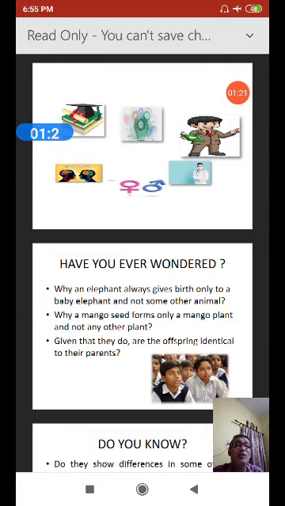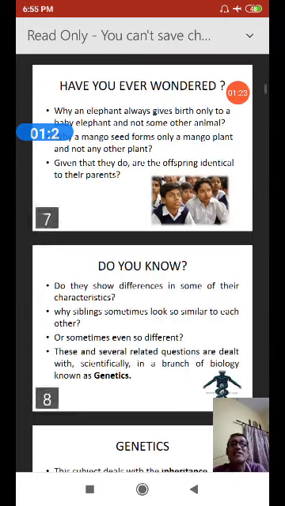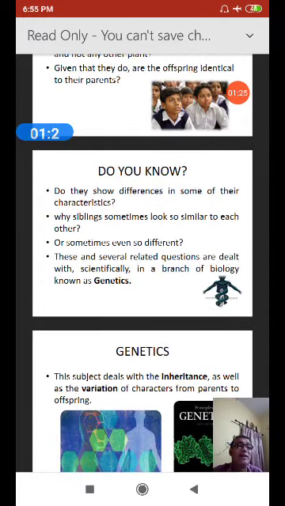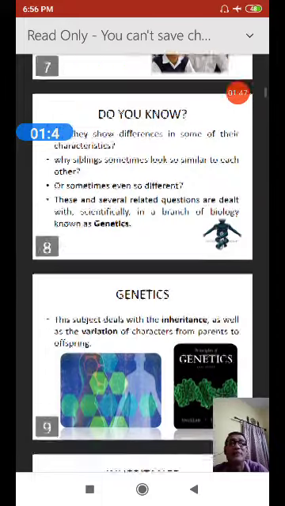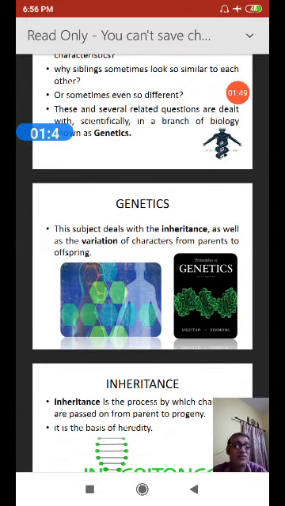Another interesting question arises in your mind: what are the differences in some of their characters? Why do siblings sometimes look absolutely similar, or sometimes have some differences? So these are the general questions. If you would like to find the answer to a question, we must deal with it scientifically in a branch of biology which will give you the answer, that is called genetics.